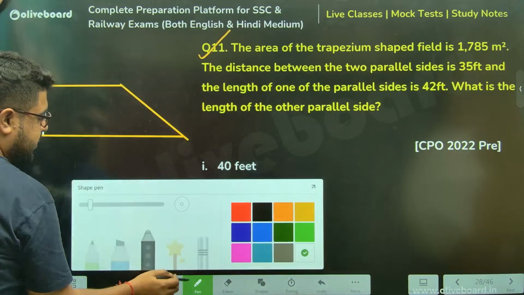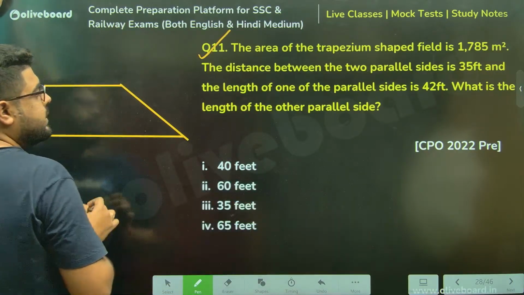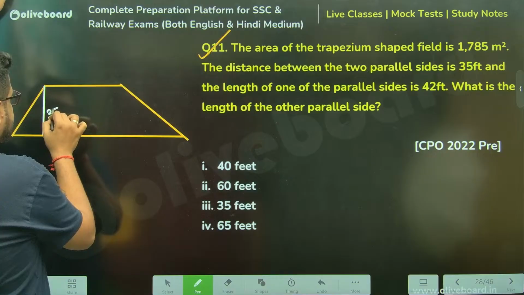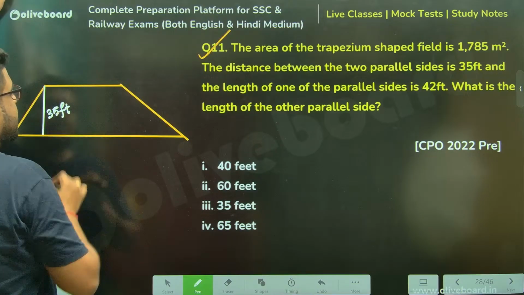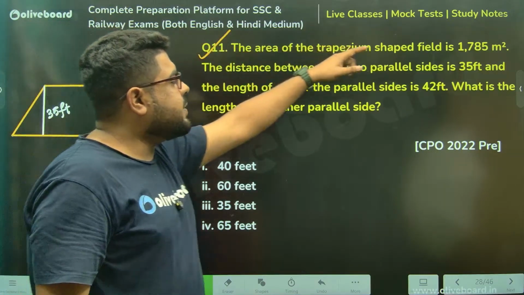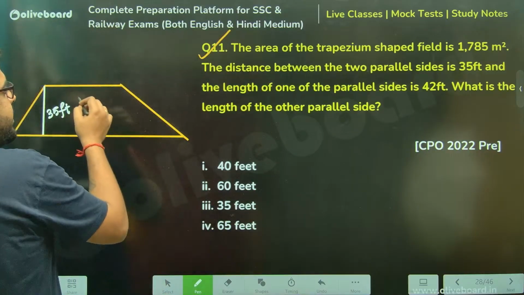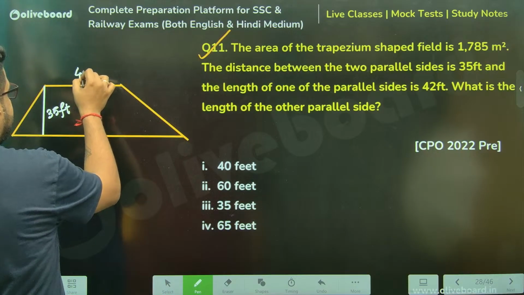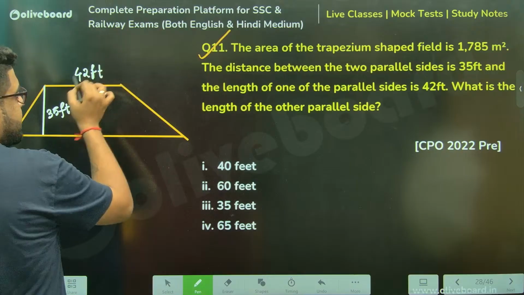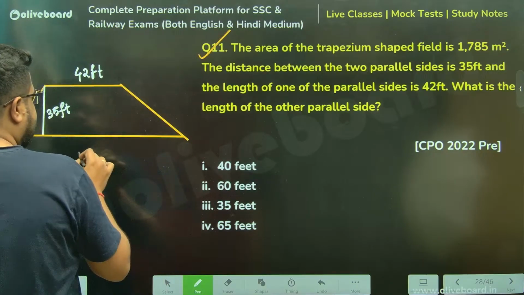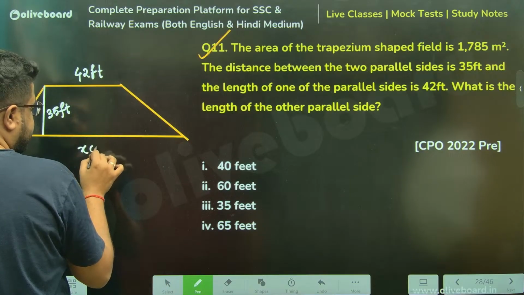This is 35 feet. Now, area of the trapezium is given. The length of one parallel side is 42. I'm taking this one. Other parallel side, I don't know, I'm taking x.